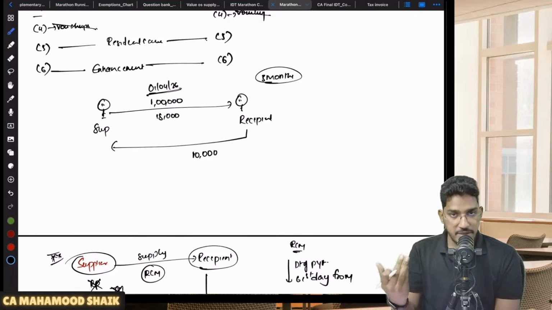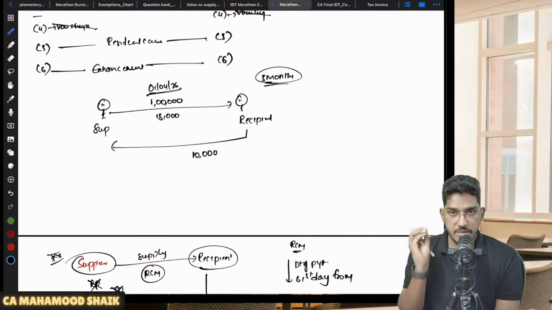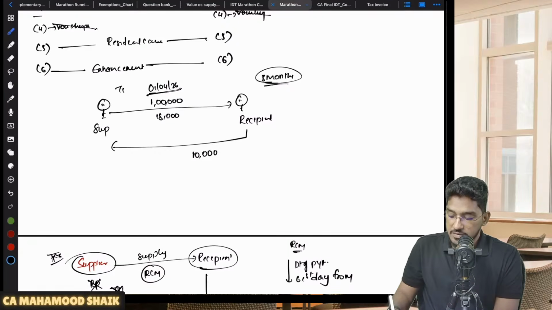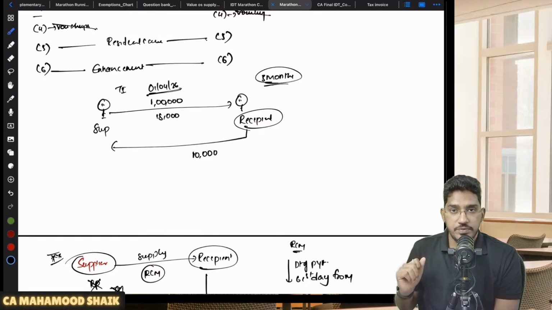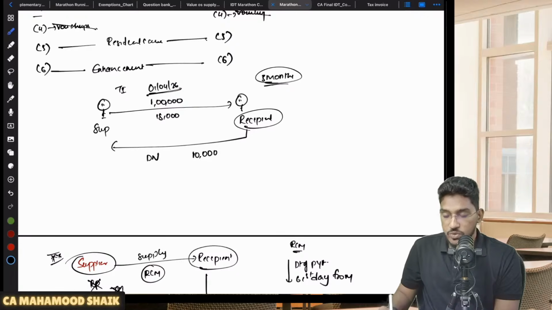Sir, I made you supply amounting to 1 lakh rupees with a GST amounting to 18,000, but I am giving you 3 months of credit period. If you are not coming back and making the payment within 3 months, you will be liable to pay me 10,000 rupees of interest. Okay, I have initially given the tax invoice. Within 3 months, this person did not come and make the payment. Then I am required to collect the interest now. So for this interest, I will give a debit note. Since I have to collect extra, I will give a debit note.